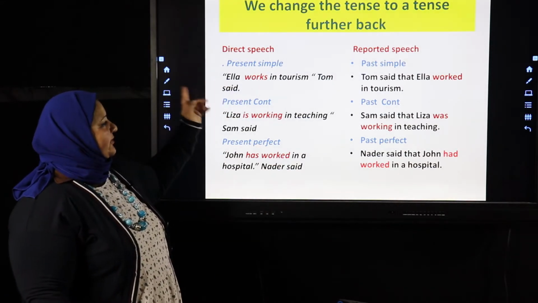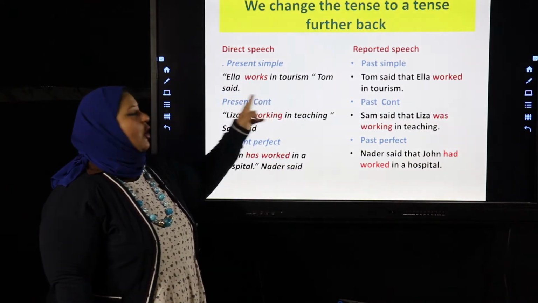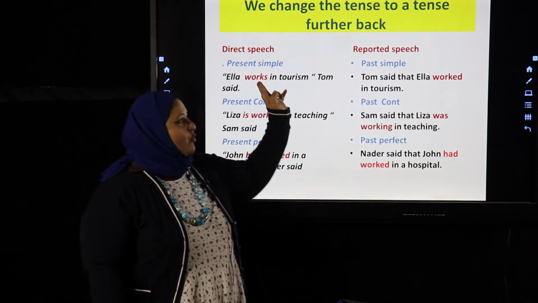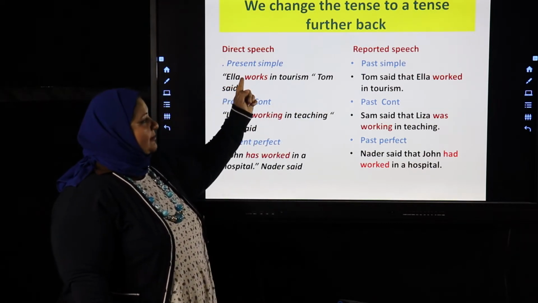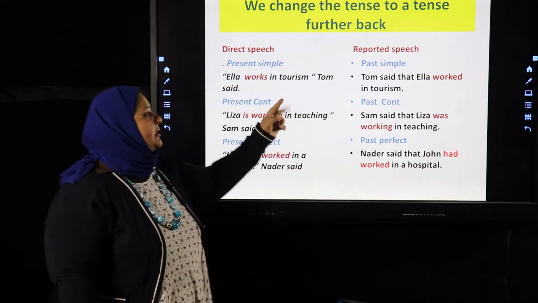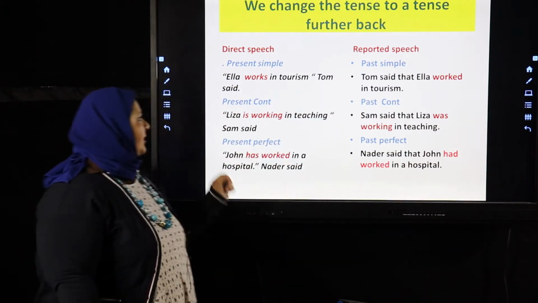Direct speech, present simple. For example, "Ella works in tourism," Tom said. So if I want to change it to reported speech, I must change from the present simple to the past simple. Tom said that Ella worked in tourism.